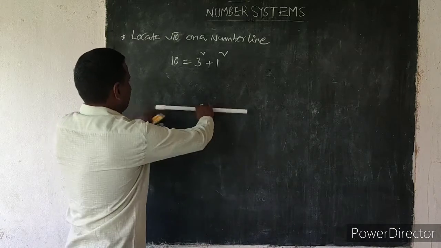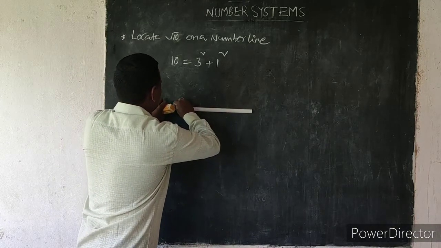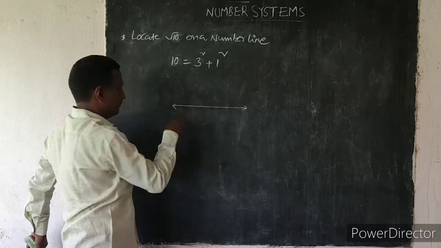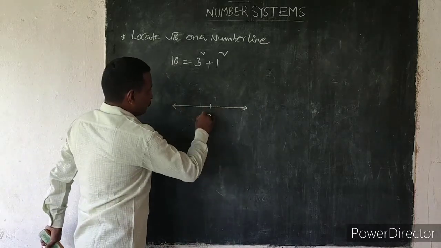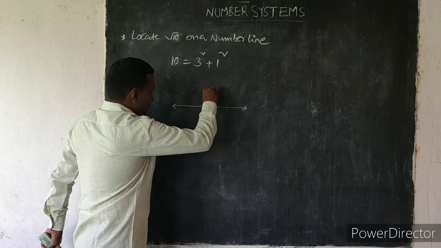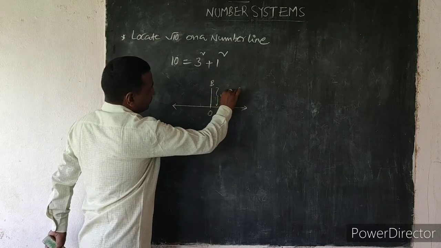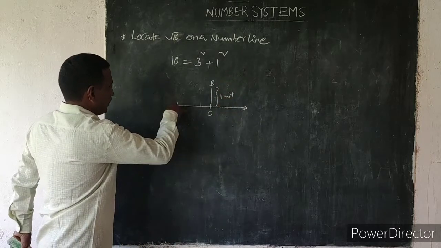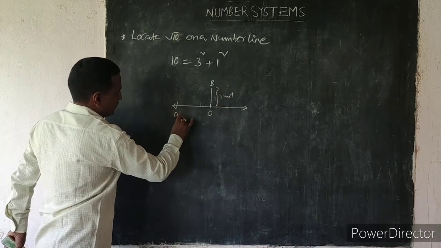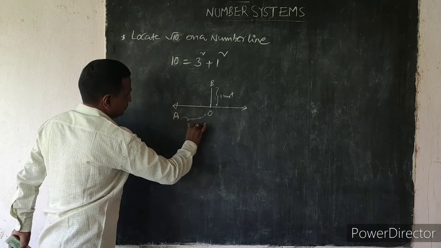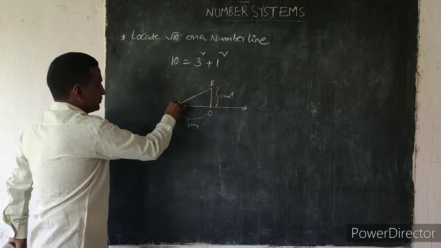Now take a ruler and draw a number line. Take O. Draw OB, 1 unit. Next OA, 3 units. Now join.